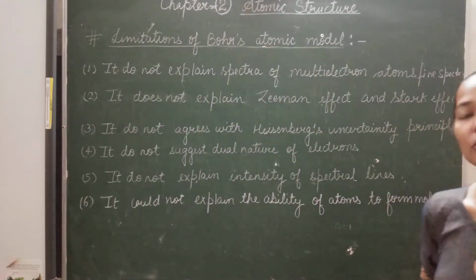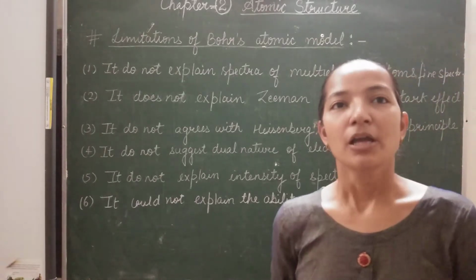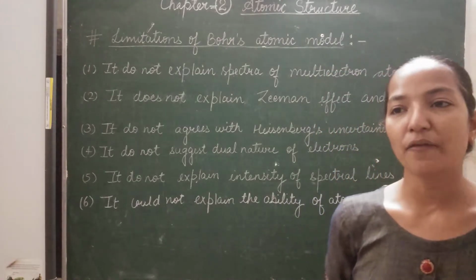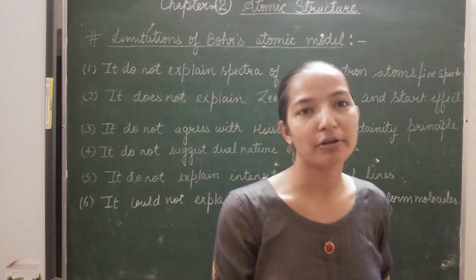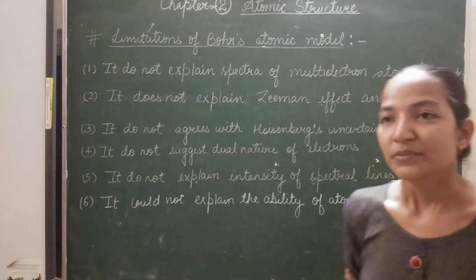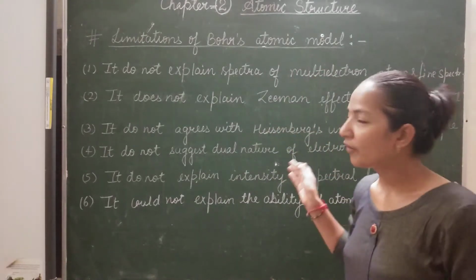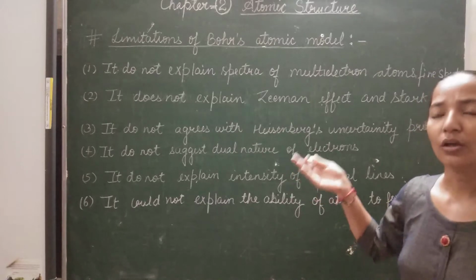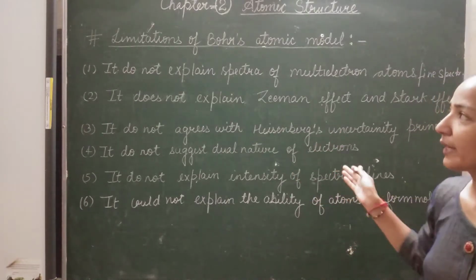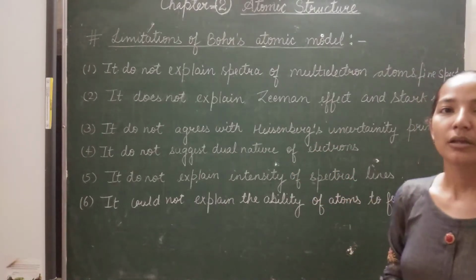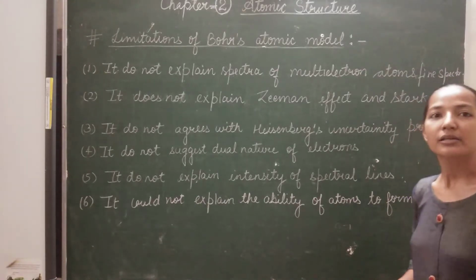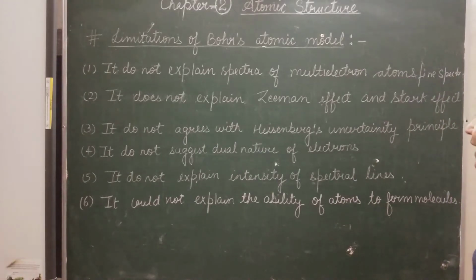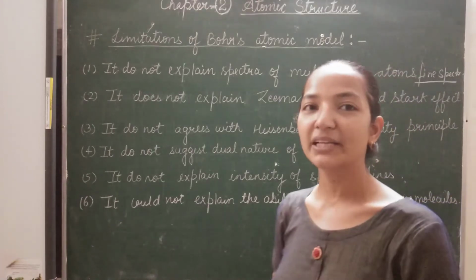So what is a spectrum actually? We can say it is a fingerprint of any atom, because for every atom we get a different, particular pattern of lines. So the line spectrum of the other atoms was not explained by Bohr, and the Bohr atomic model is not followed by multi-electron species or atoms. Bohr's model was also not able to explain the fine spectrum